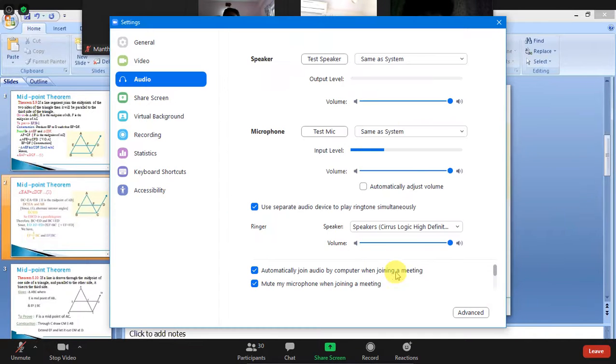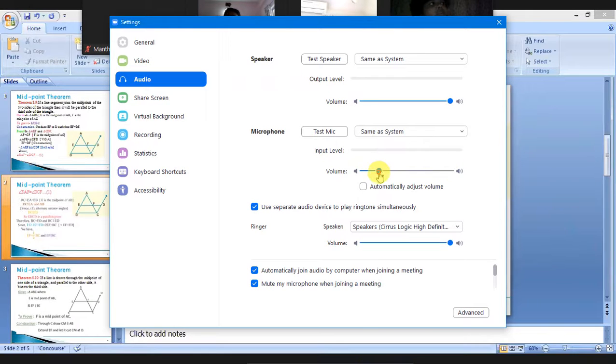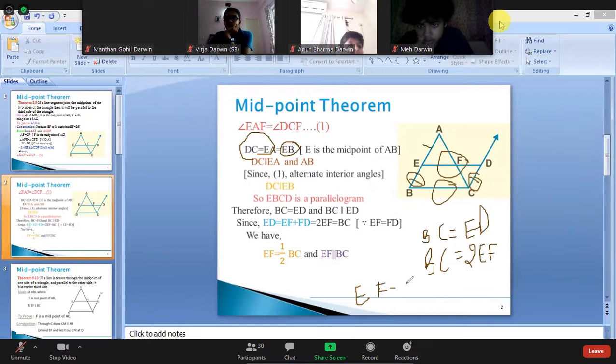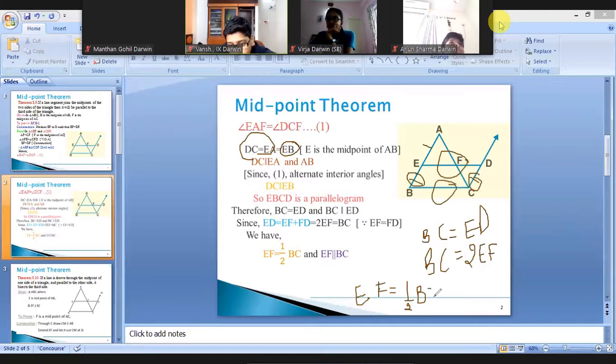So BC will be equal to twice of EF, we can say, or in short, I can say that EF is equal to half of BC. Are we clear?